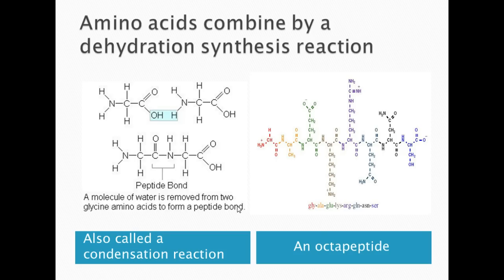We've seen this diagram earlier in the podcast. So one donates a hydroxide while the other donates a hydrogen. And those two together form a water molecule. Remember that a protein is called a polypeptide. So on the right here, you see a protein made of 8 amino acids. Now the prefix for 8 is octo. So this is an octapeptide. In other words, there's 8 amino acids in this protein. It's called an octapeptide. It's also a polypeptide because it's more than one.